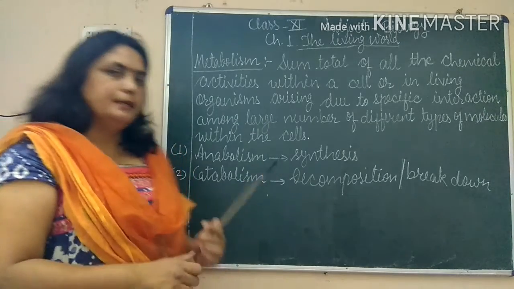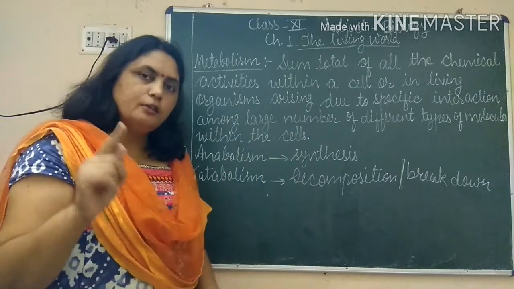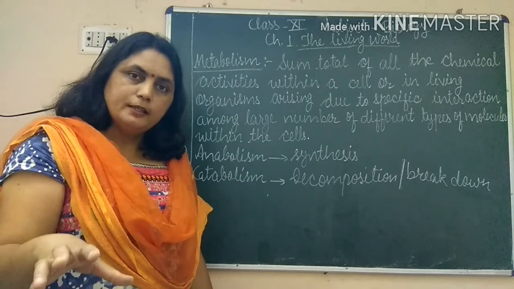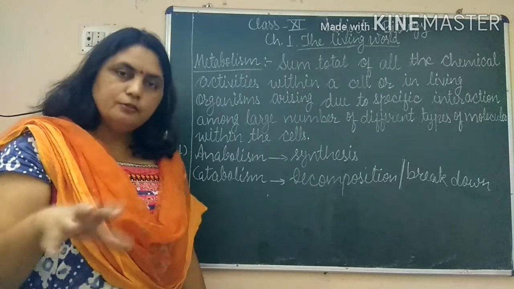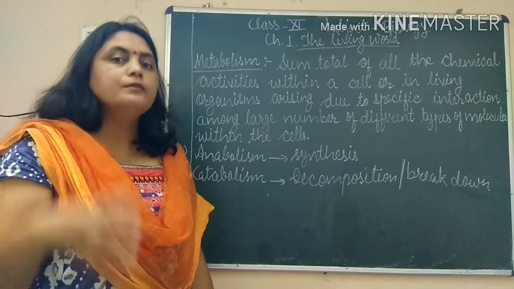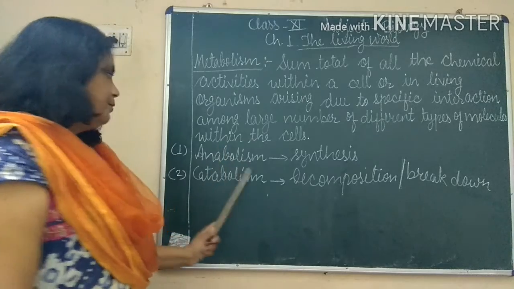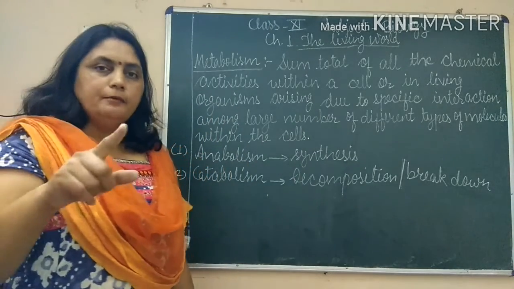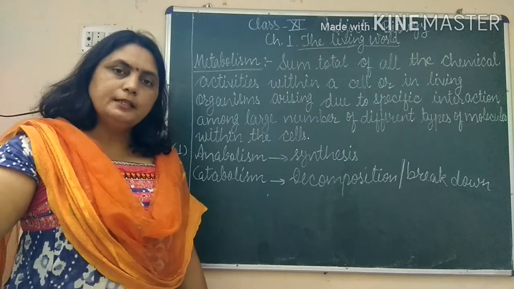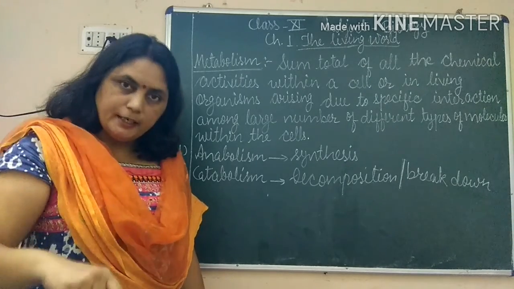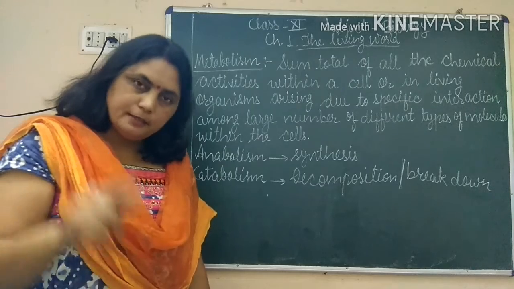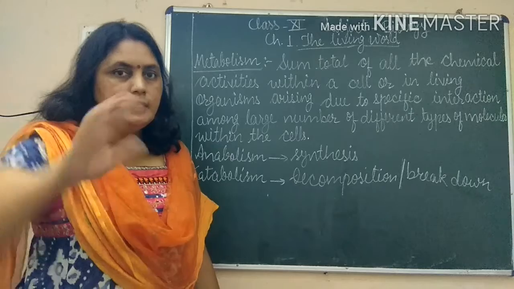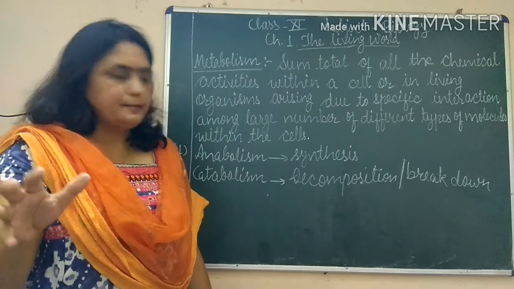Let me repeat once again. Metabolism is the sum total of all the chemical reactions which are taking place in living organisms due to interaction of different types of molecules. Anabolism and catabolism are two parts of metabolism. Anabolism includes all those chemical reactions which are taking place in a living organism, that is biochemical reactions, by which simpler substances combine to form complex substances.